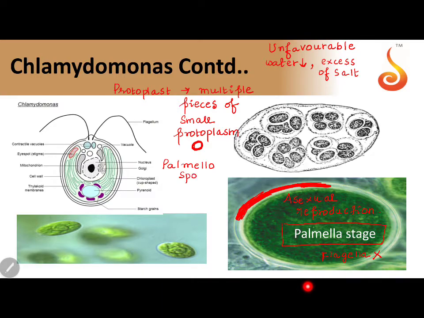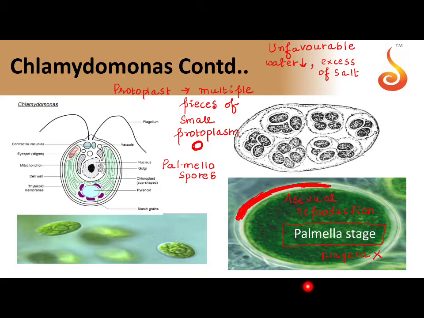Whatever spores are formed by division of protoplast in Chlamydomonas during unfavorable conditions are called palmellospores. The package will have a thick gelatinous coat. Each independent spore will have a thick gelatinous coat, but we don't see flagella.